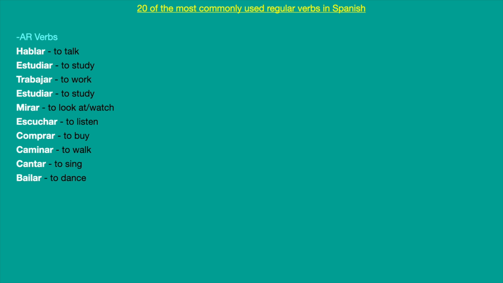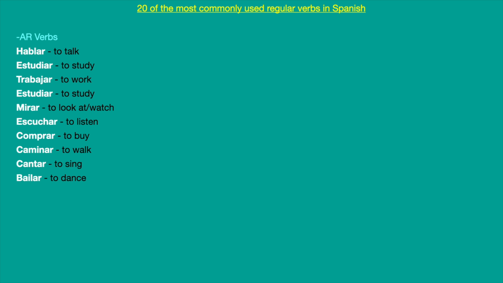So for example, I would say, yo estudio, él trabaja, trabajar, yo trabajo, estudiar, yo estudio, mirar, yo miro, escuchar, nosotros escuchamos, comprar, nosotros compramos, caminar, yo camino, cantar, yo canto, bailar, yo bailo. To dance, to sing, to walk. So those would be the verbs.